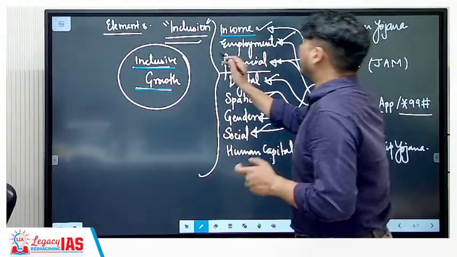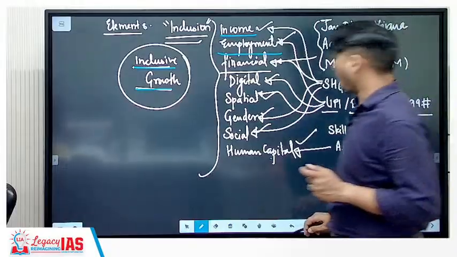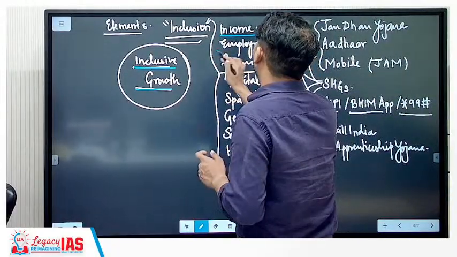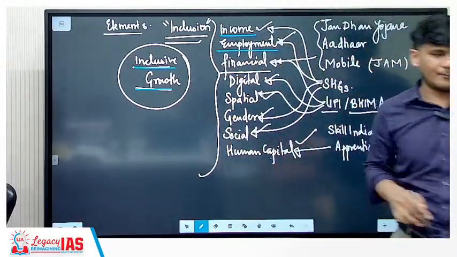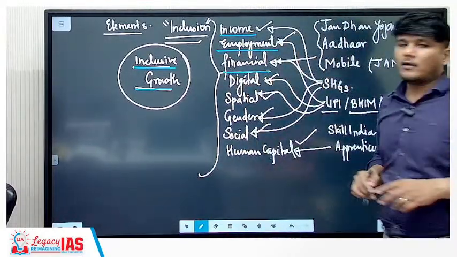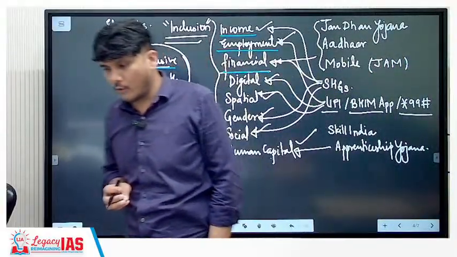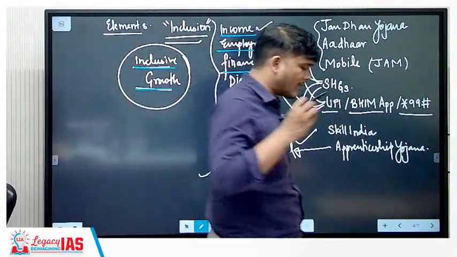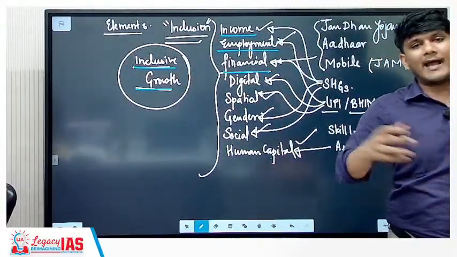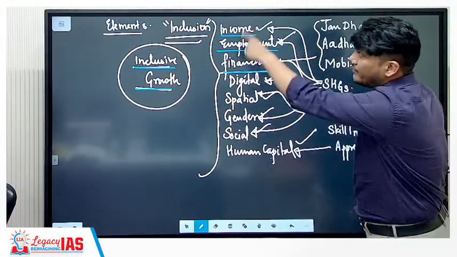How will they earn? Employment inclusiveness. Every person should have some job, either employed by someone or self-employed. The third aspect is financial inclusion. They should be financially included. That means they should have, at the bare minimum, a bank account. But having a bank account alone does not give inclusion, because you may have the bank account but it is not accessible, or you don't have money. So you can see everything goes hand in hand.